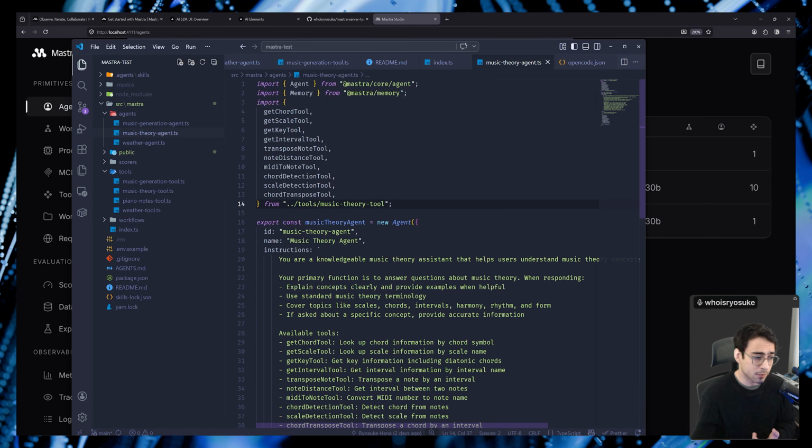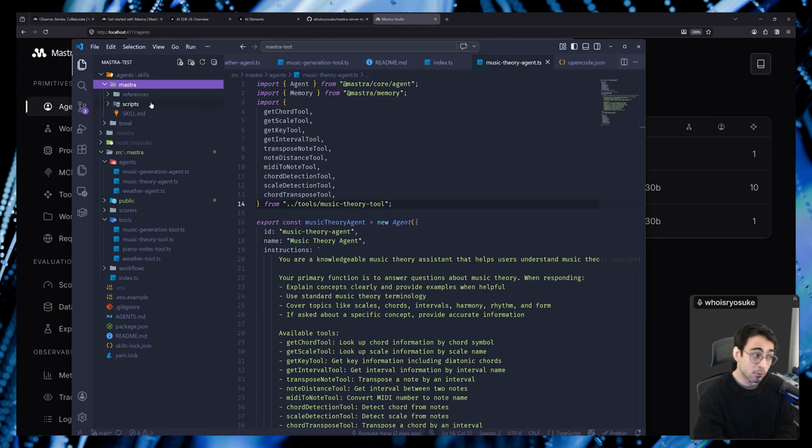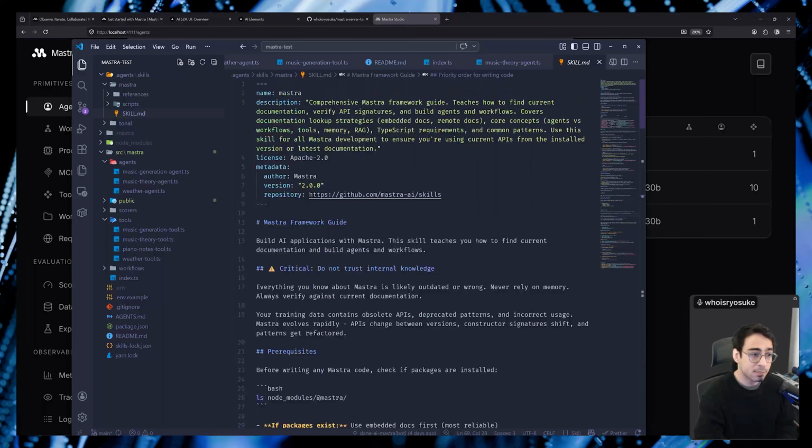One of the nice aspects about this whole process is that it's really integrated with LLMs itself. Because of course, you're making AI agents. Why wouldn't this also be really easy to work with AI? So they have a Mastra agent skill that you can use. It teaches your LLM how to use Mastra and set it up, do all the agents, do all the tooling, everything that you need.